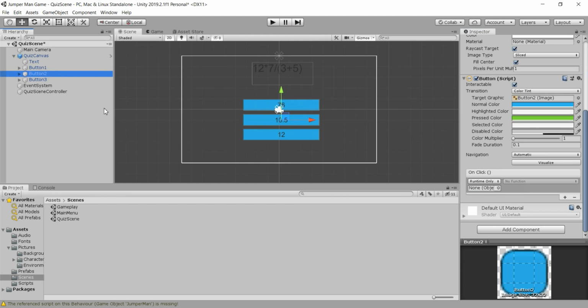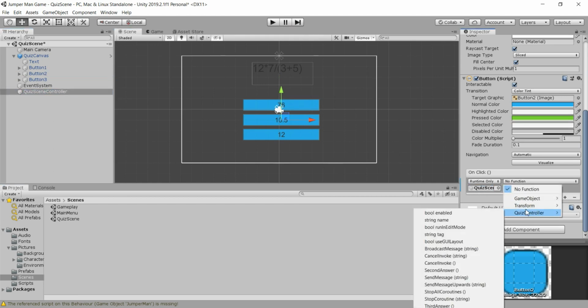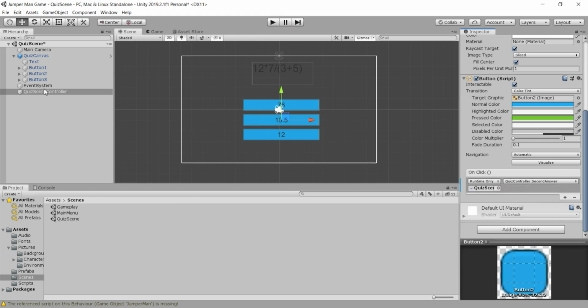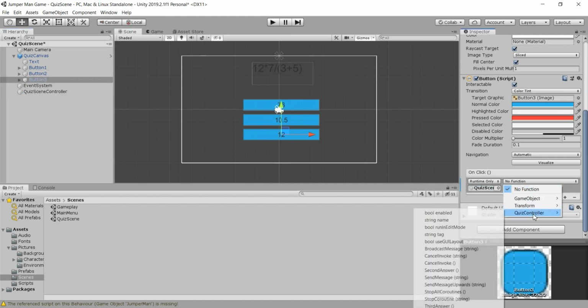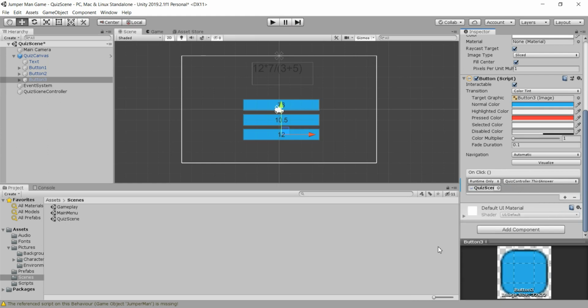But for second answer we are going to pass again this quiz scene, and then where it says no function quiz controller, we are going to pass here second answer because it's the correct answer. And for button 3 we are going to pass again quiz scene controller with third answer because it's also incorrect.